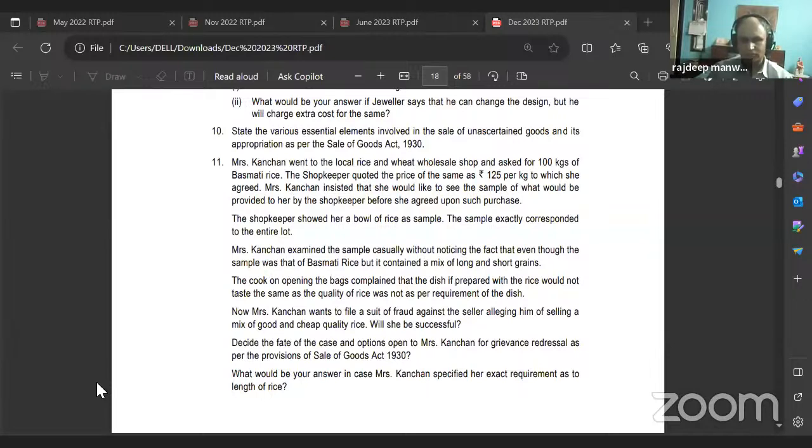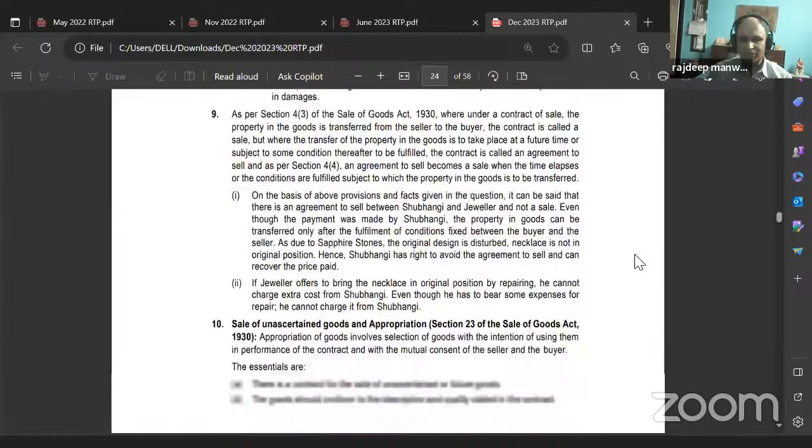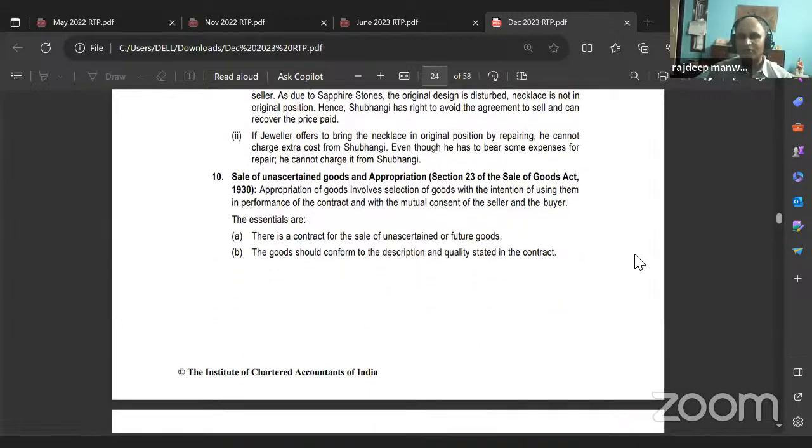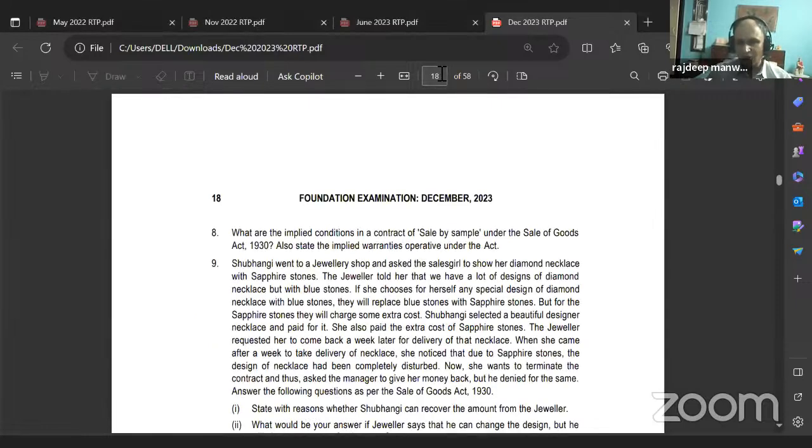Tenth one: state the various essential elements involved in the sale of unascertained goods and its appropriation as per the Sale of Goods Act 1930. Okay, this I've already discussed with you. Remember, unascertained goods: the property in the goods does not get transferred unless the goods become ascertained. It will not get transferred from the seller to the buyer, correct? So can we skip this question? You will be able to read this, right? Is that okay with you all? Or you want to read it off? Read how many points are there?